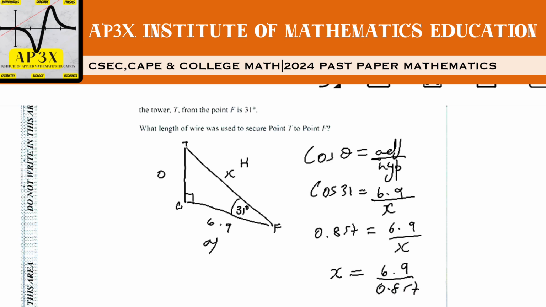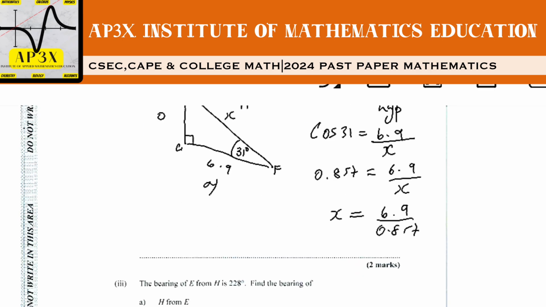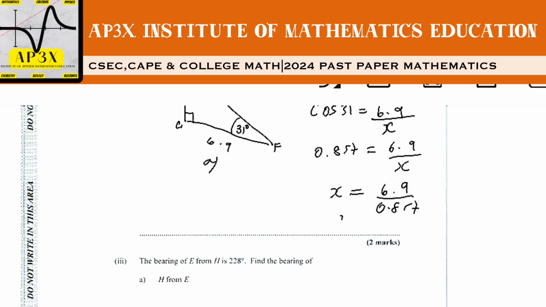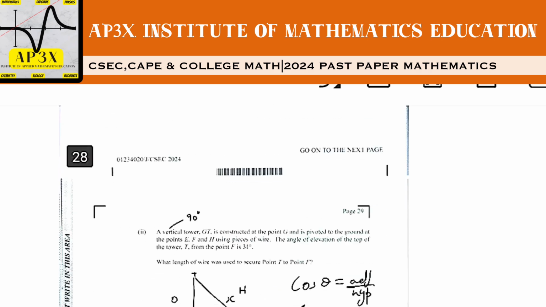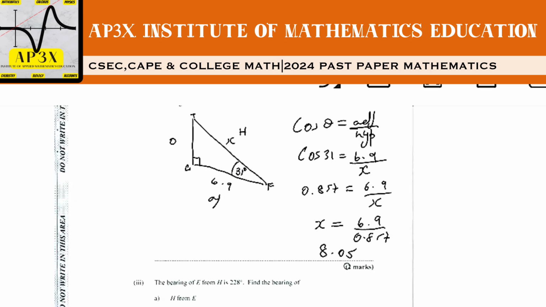So we say 6.9 divided by 0.857, and we end up with a result of 8.05. I think our measurements were in meters, so it is 8.05 meters. All right, that is how you find the length of the wire that connects the top of the vertical pole GT to F.